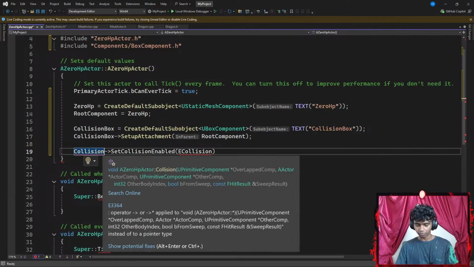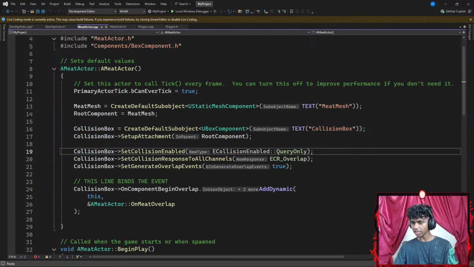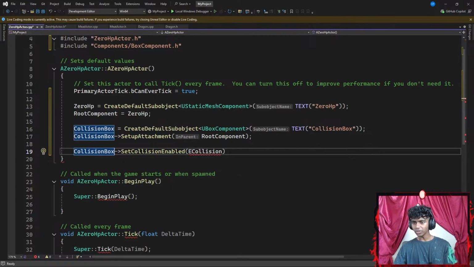Let's go with something like box and then E collision enabled, query only. So E collision enabled. Okay, then I'm going to go with a scope resolution operator that says query only. There we go. Okay, then I go ahead and end this with a semicolon.